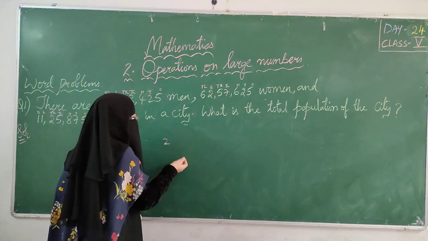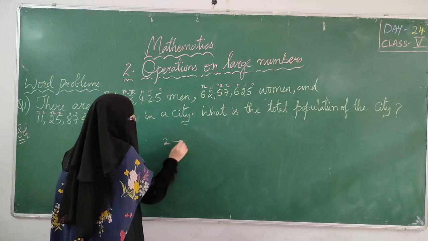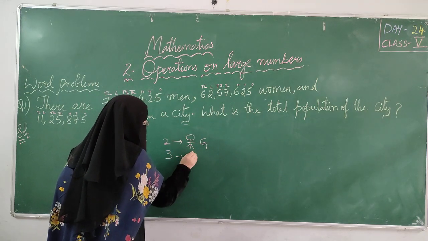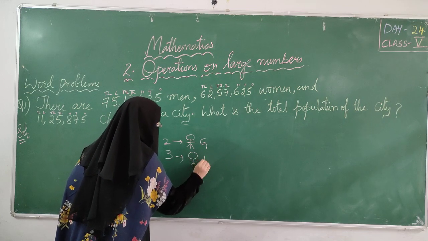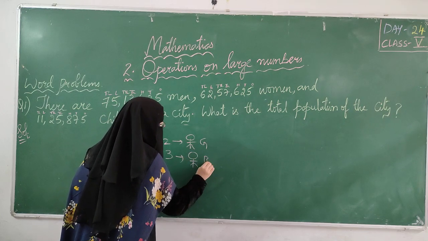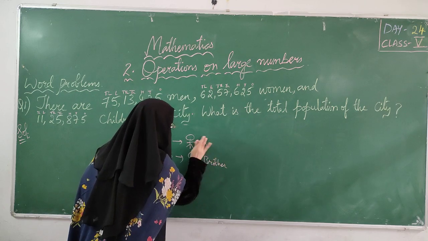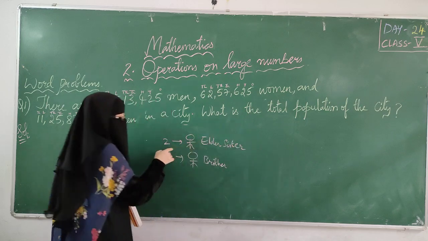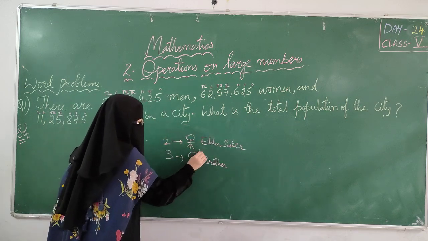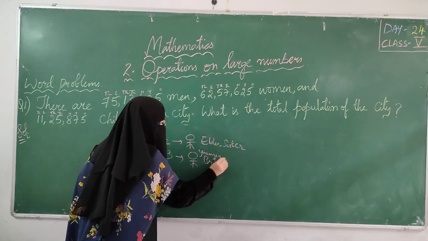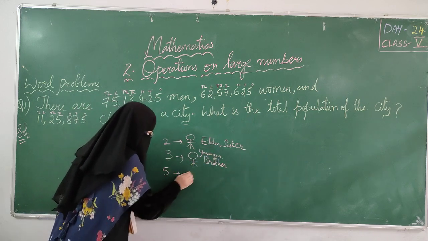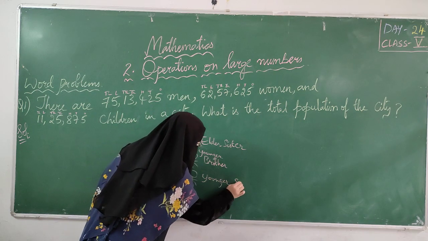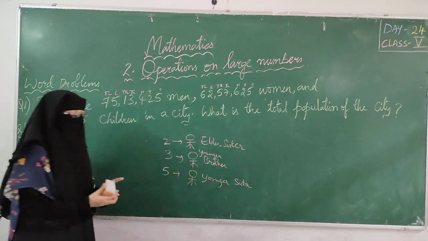Suppose I'll give you one example. You have 2 chocolates. Suppose one girl has 2 chocolates and 3 chocolates are with your brother, a boy. I'll give you one example. We will take the elder sister. The elder sister has 2 chocolates. The younger, the small brother, has 3 chocolates, and one more younger sister has how many chocolates? 5 chocolates.